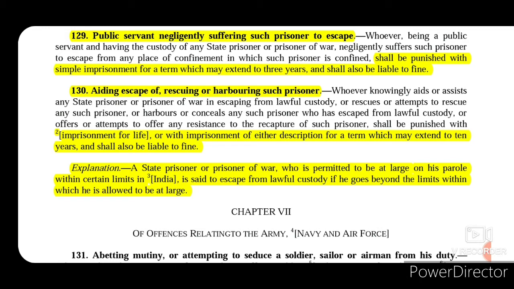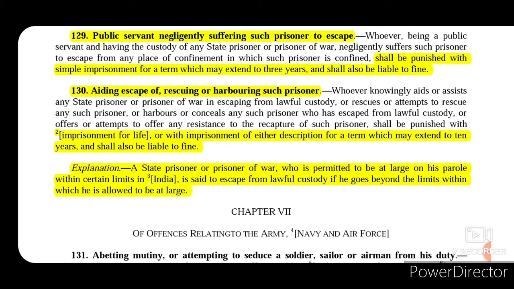So that person has escaped from the lawful custody and now the authorities are trying to recapture him, and this person is offering resistance or is attempting to offer resistance for such recapture. Then in all these cases, if he aids, assists, harbors, conceals or resists, then that person will be punished with imprisonment for life or imprisonment for a term which may extend to 10 years along with fine for any such act that are mentioned in section 130.